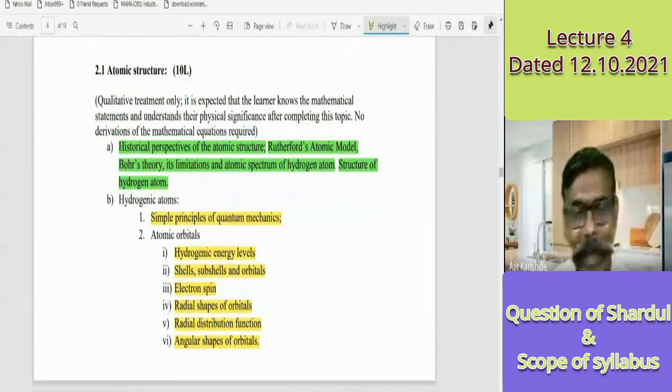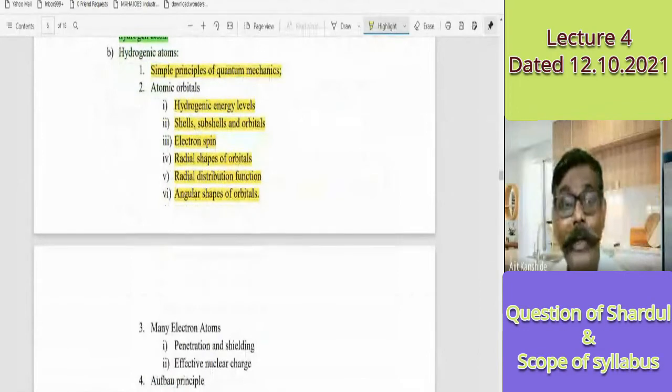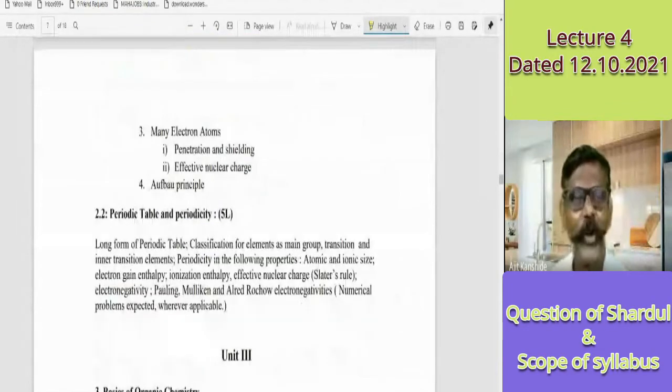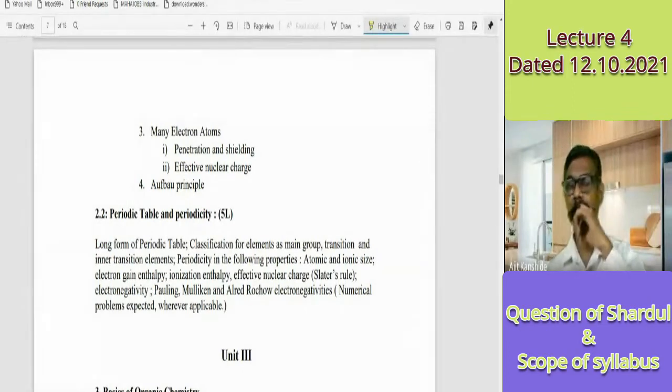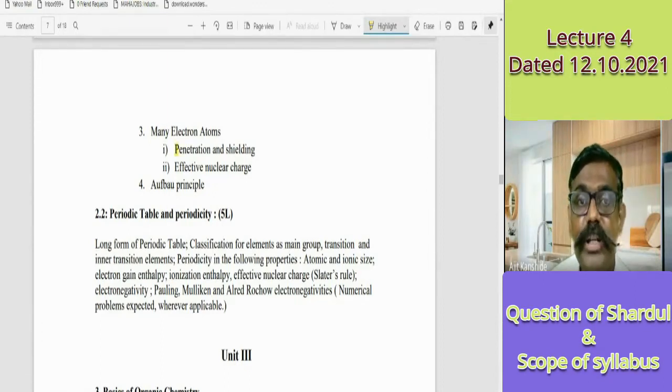Those who like mathematics, certainly they will enjoy, and those who do not like it, they will learn to like mathematics. But proper attempt is important from you. When we consider a many electron system, then every electron we can't say is equal. Means a 3D electron in scandium and a 3D electron in iron are different. The difference is in the penetration, the difference in the shielding. What does penetration mean, what does shielding mean?